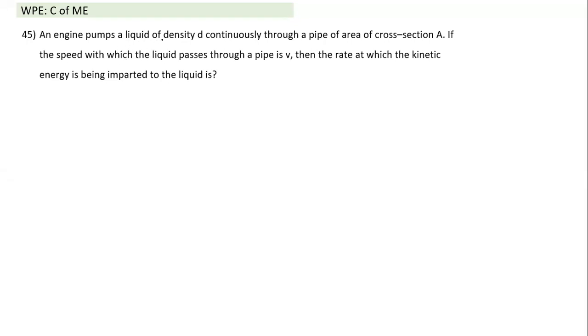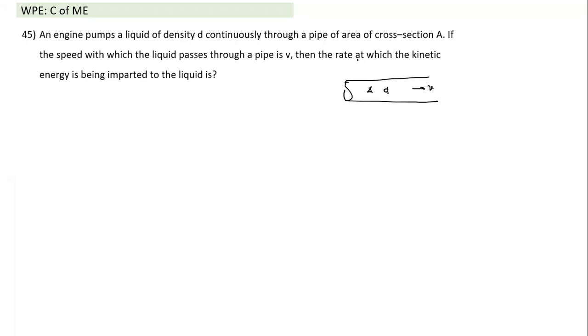It pumps a liquid of density D continuously through a pipe of cross-section area A. So there's a pipe here. The pipe has a cross-section area A, and this is a cylindrical pipe. It is pumping liquid of density D, which passes through the pipe. Velocity is V. So it is pumping through this pipe.